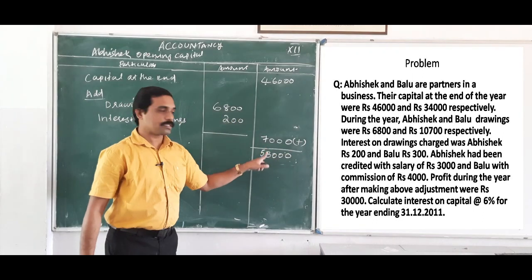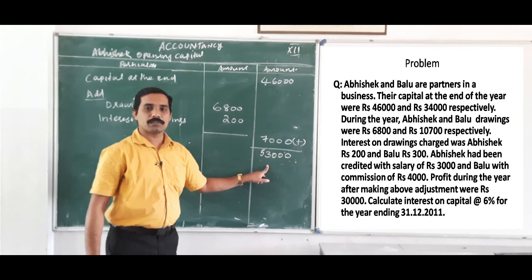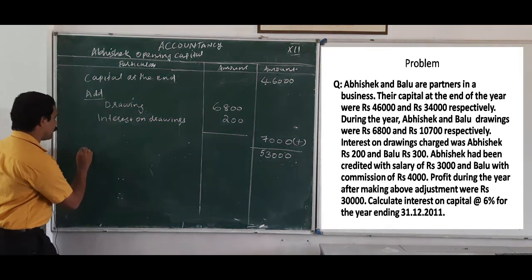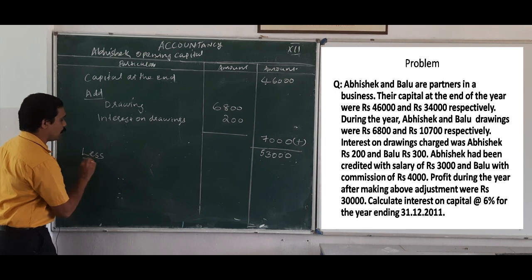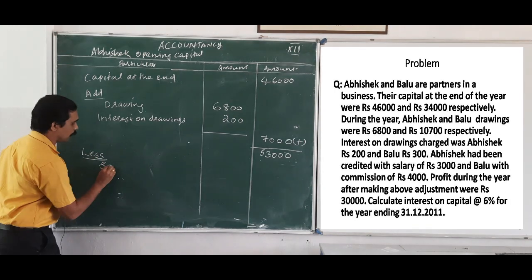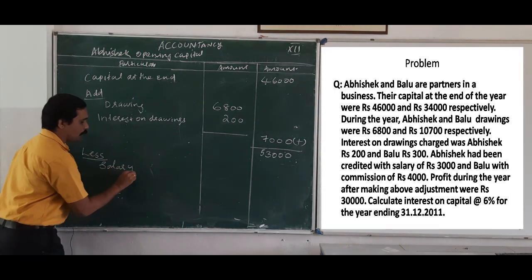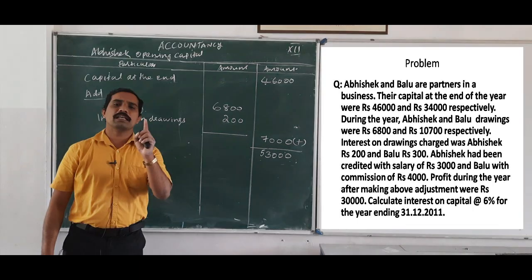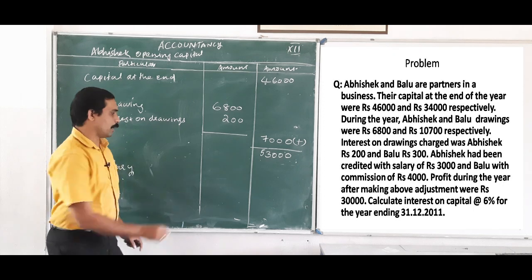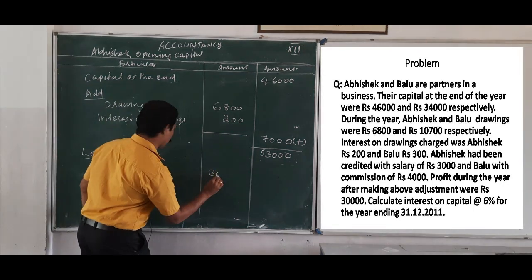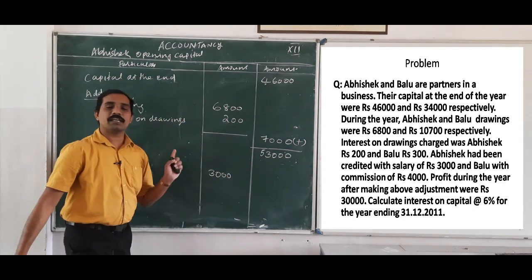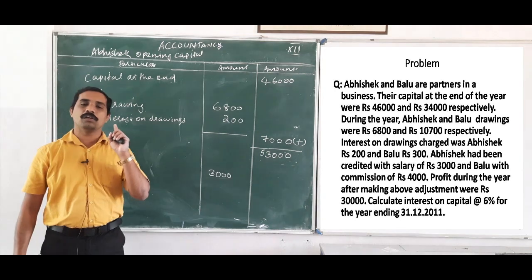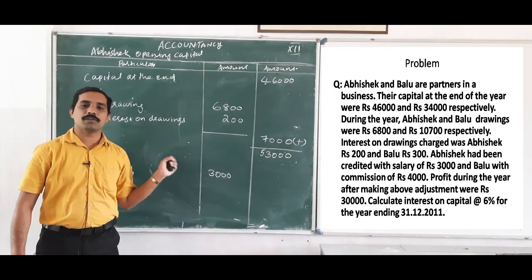46,000 plus 7,000, how much? That is 53,000. After that we can deduct less salary. Salary of Abhishek, how much? That is 3,000. Commission is given only to Balu, so no need to consider.